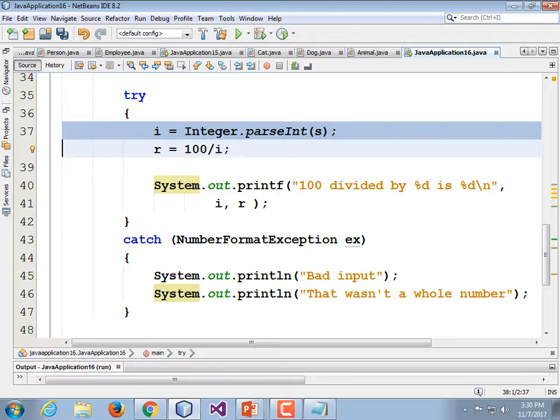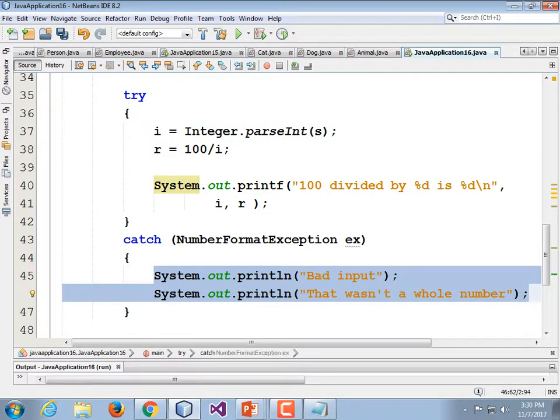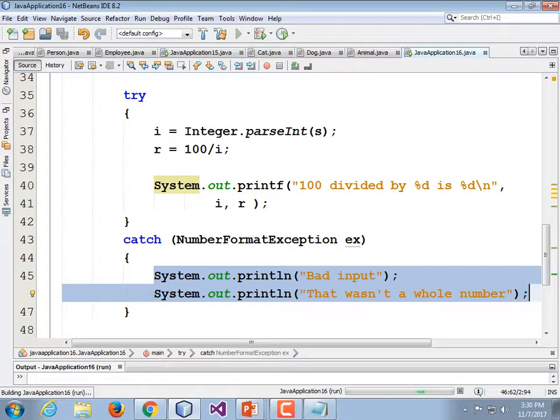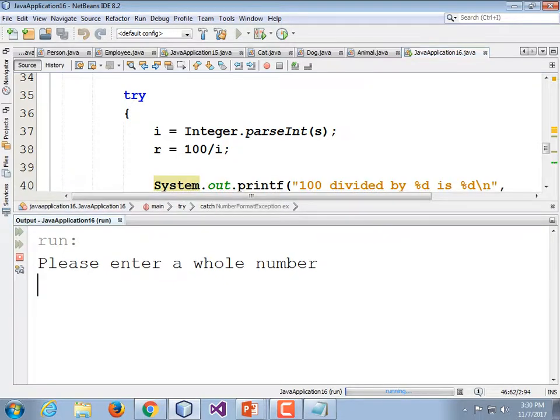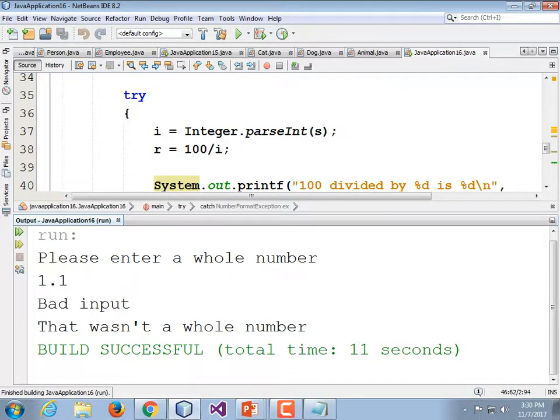Well, let's prove that. We're going to run it again, twice, or three times, or four times. We're going to type in bad data, make sure it catches that, and then we're going to try 0 again. Now 0 is going to behave the same way that it did before. So I'm going to run it, bring out my output window. Please enter a whole number: 1.1. Bad input, that wasn't a whole number.